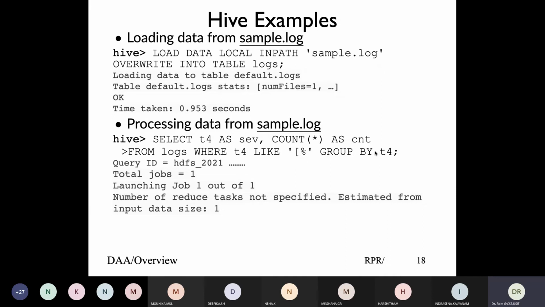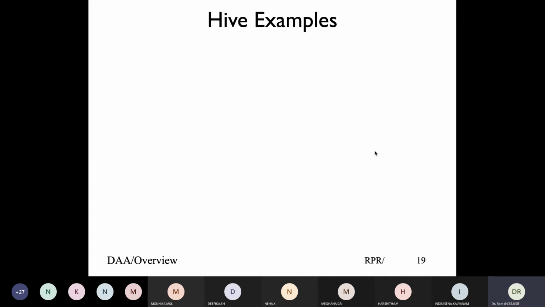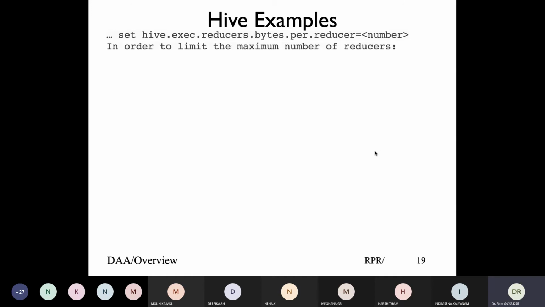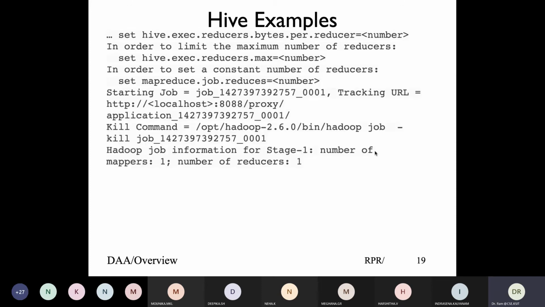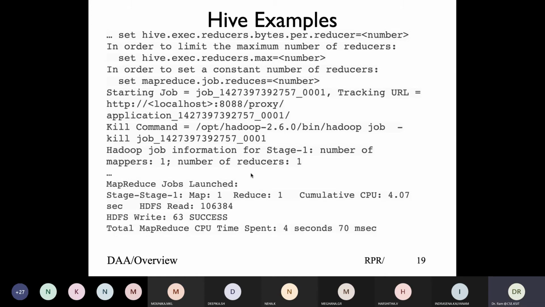All these commands I also put in a file called pig-hive commands, and you can run through there. I'll probably run through there rather than typing it out. It will keep showing the number of mappers and reducers, and you can limit the number of reducers. It gives you all the messages, starts a job, and eventually produces the output. It load the file, and you get this stuff, and it will continue in that mode.